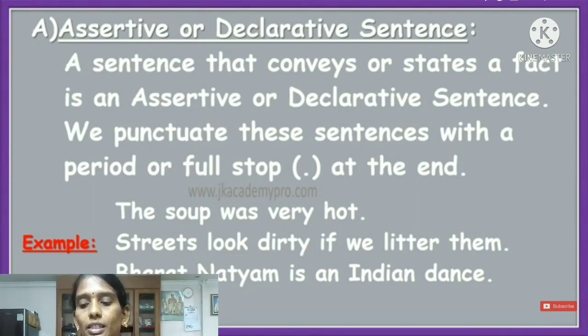We punctuate these sentences with a period or full stop at the end.